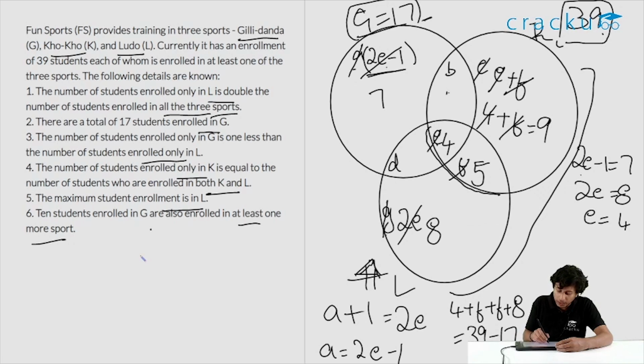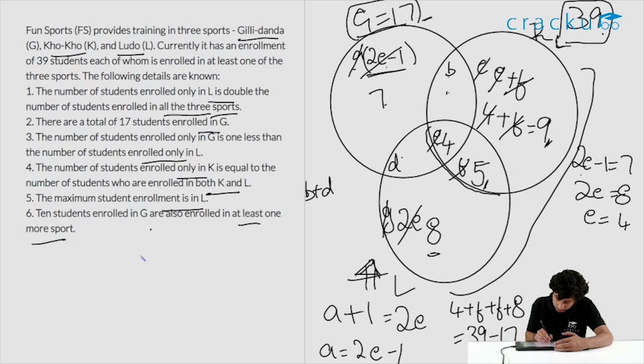So only 2 parameters are left. Can we reduce the variables further? We know that the total is 39. So what can we do from this? This is 7, 4, 11, 11 plus 8, 19, 24, 33. So 6 is left. So let's say B plus D is equal to 6.